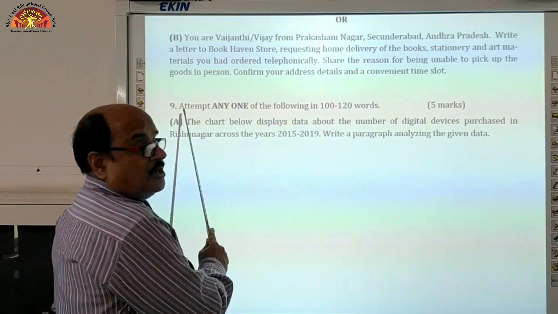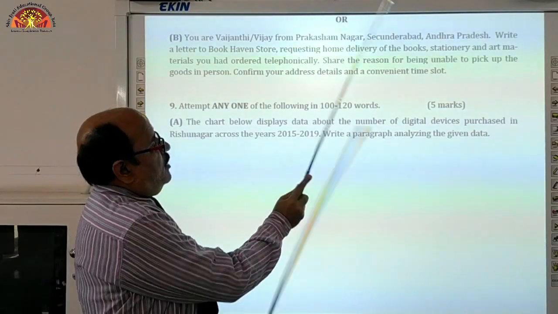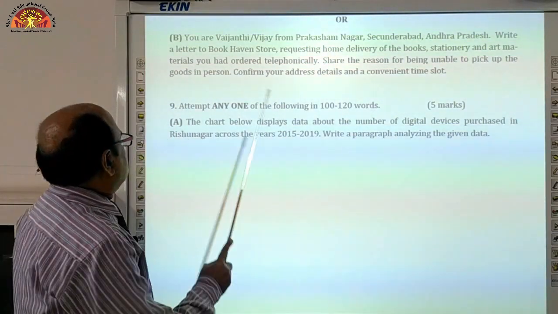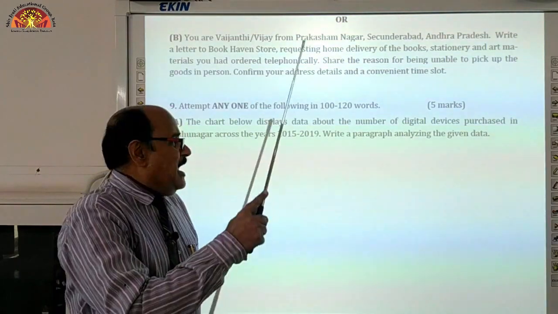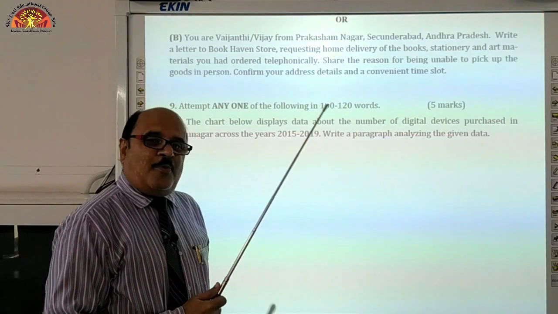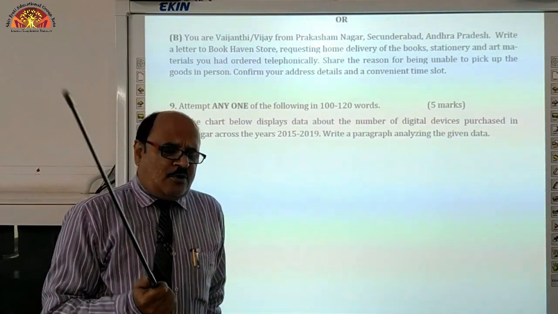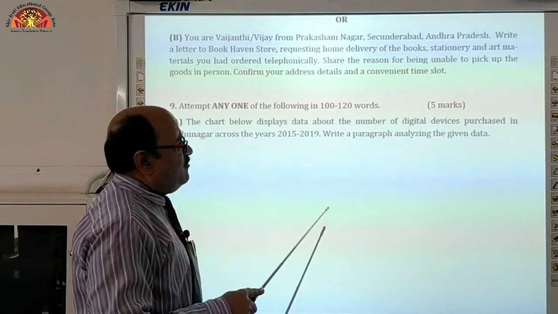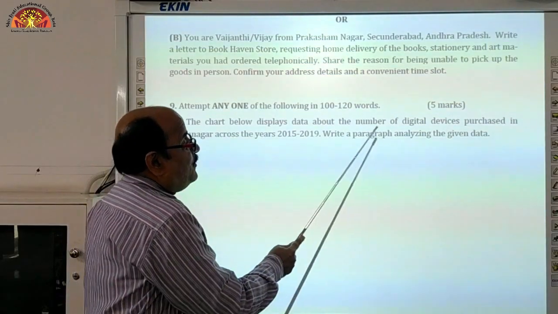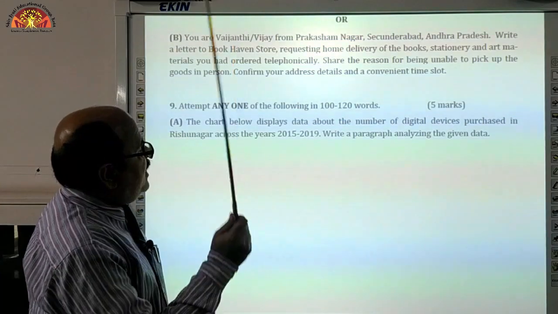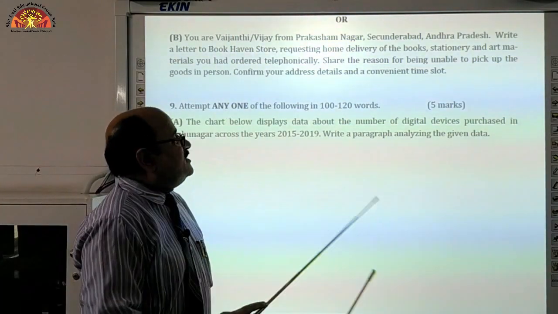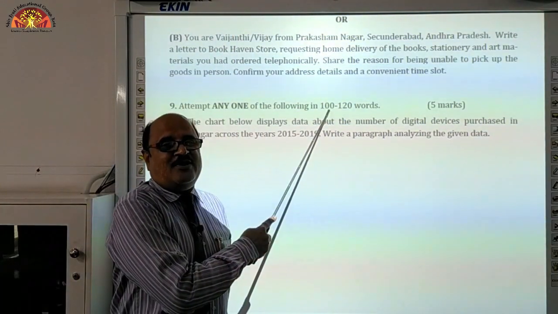Now, question number 9, attempt any one of the following. Again 5 marks question. Data interpretation, figures are there, and data means data in the form of pictures, graphical representation or something like that. So, that is given over there, and please write a paragraph. You are supposed to prepare a short paragraph, and whenever paragraph is there, you have to stick to the word limit of 100 to 120 words, right?